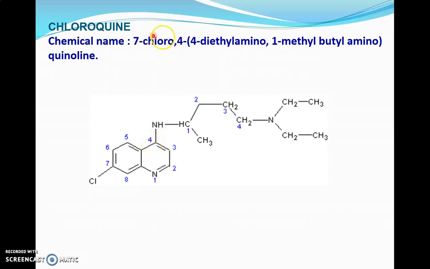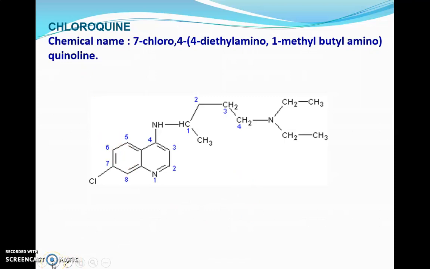Okay. Now 7-chloro is a simple substituent. So alphabetically 7-chloro comes first, then we write, in the bracket, the complete 4-diethylamino-1-methylbutylamino. This will be the complicated substituent, and at the end we write the name of the parent skeletal structure, quinoline. So this is all about the structure and chemical name of chloroquine.